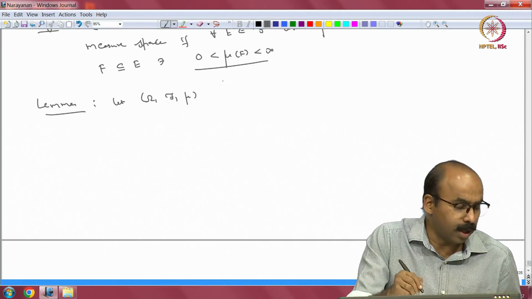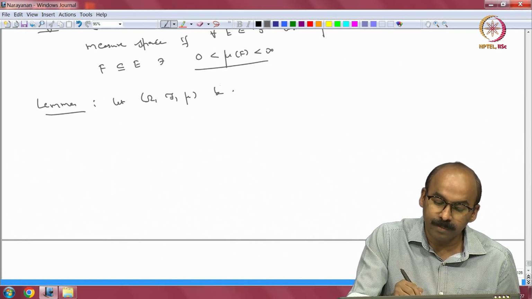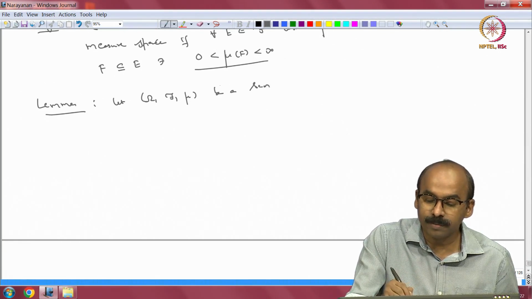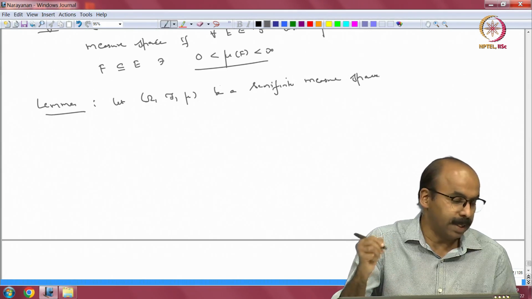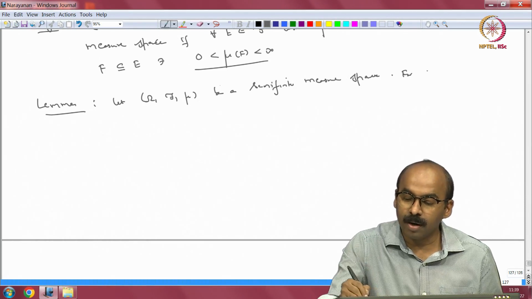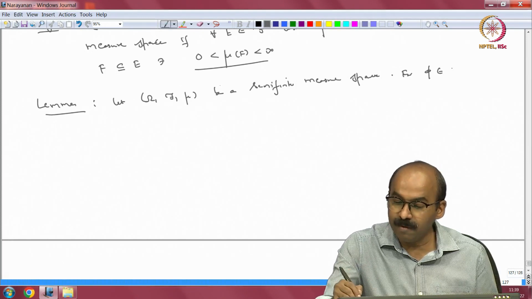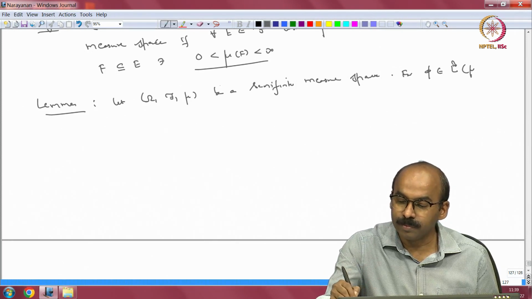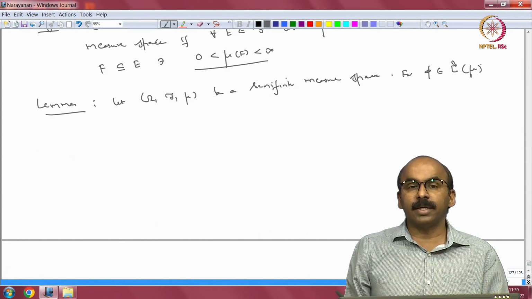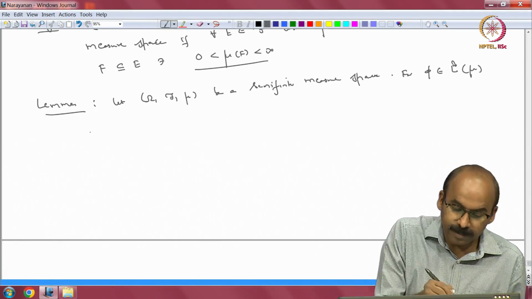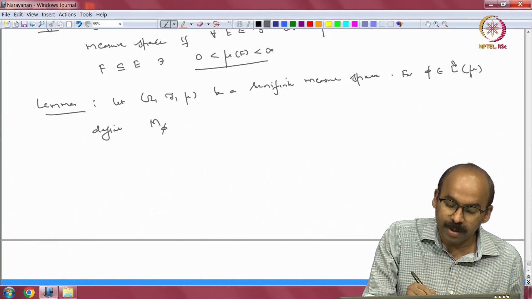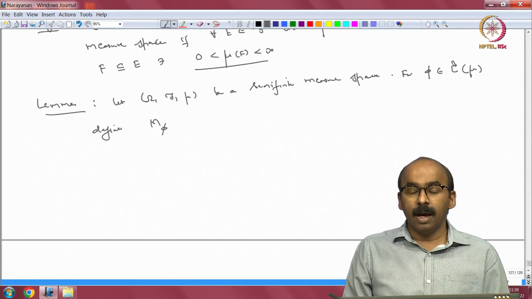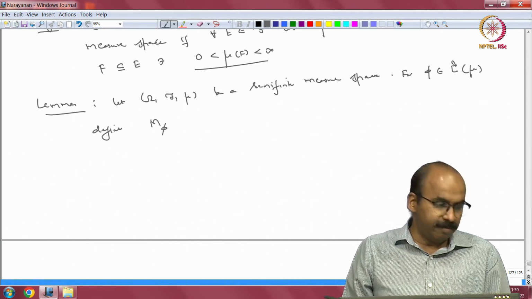For φ in L∞(μ), a bounded measurable function on Ω, define M_φ. This is the multiplication operator, that is, multiplication by φ.